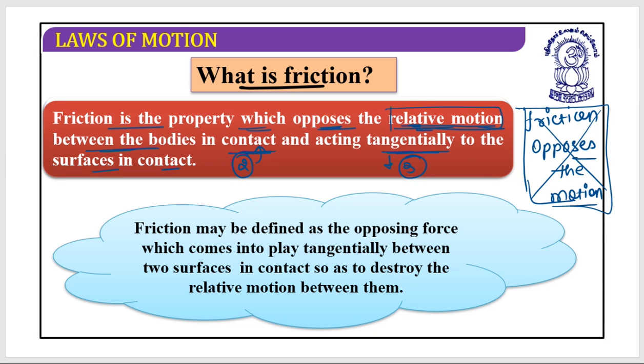I hope these things are clear. Now, friction may be defined as the opposing force which comes into play tangentially between two surfaces in contact so as to destroy the relative motion. One more time, it is not destroying the motion, it is destroying the relative motion between them. Is it clear?